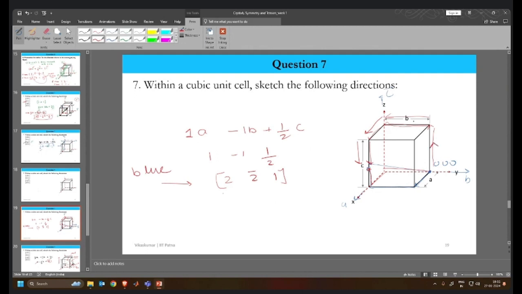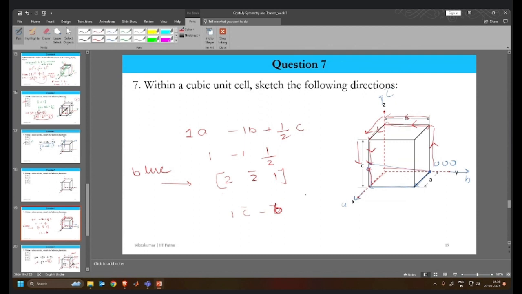That is why we're following this particular path. In this direction, we are moving in the C direction by 1, so 1 of C. Then we move in the negative of A direction, so minus of A. Then we are moving in the negative of B direction, over here.